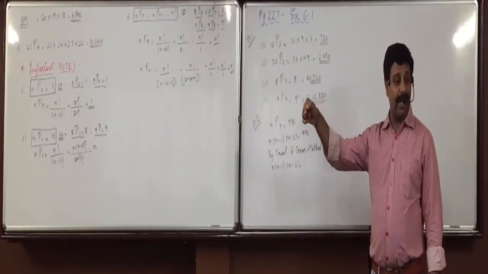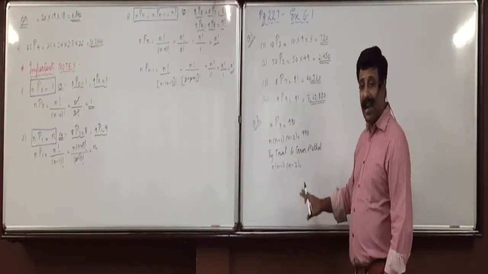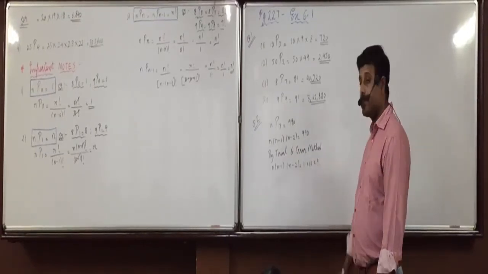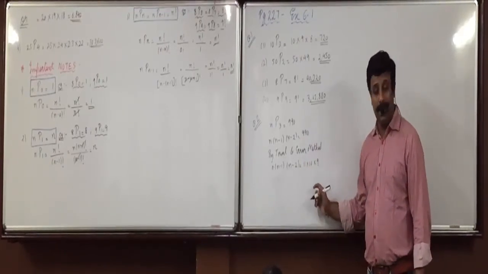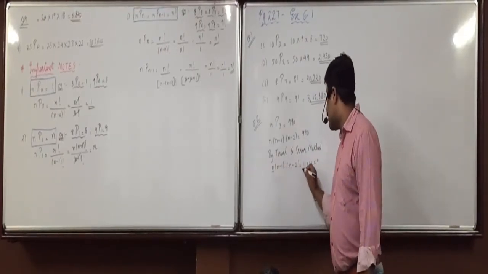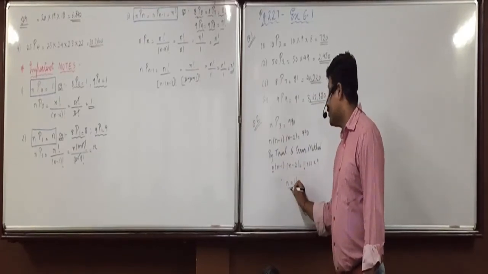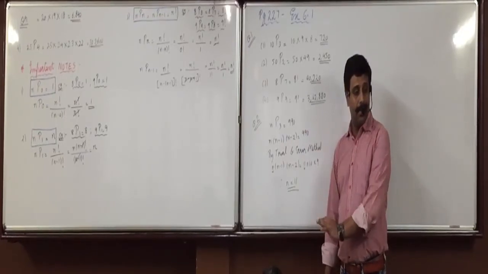Do 11 into 10 into 9. 990. Did we get it or not? So can I write that 990 is 11 into 10 into 9? Can I say 990 is 11 into 10 into 9? Now what is the first number n? 11. So what is the value of n? This is called trial and error.